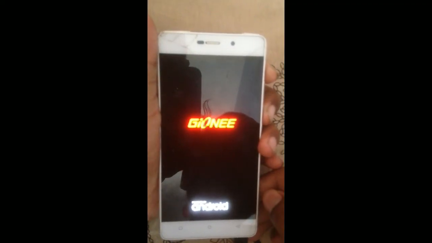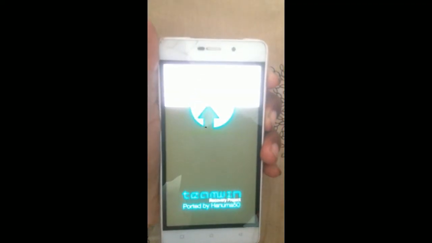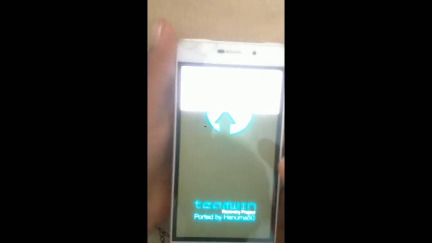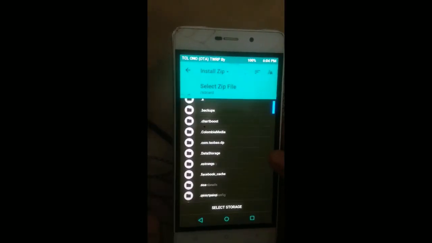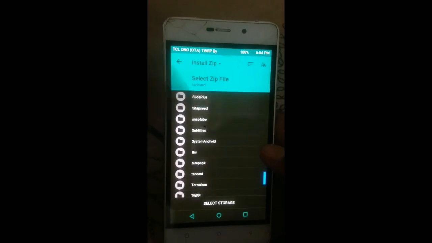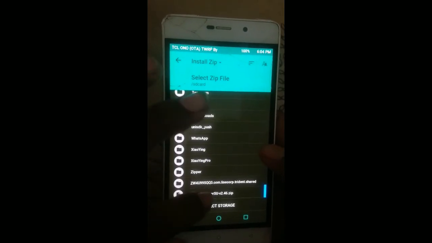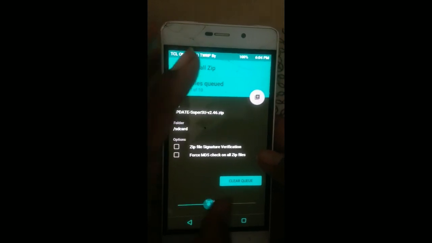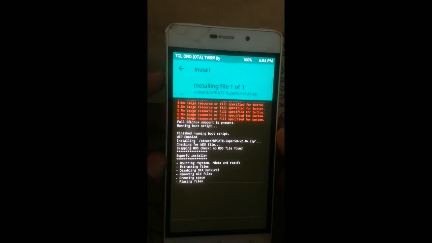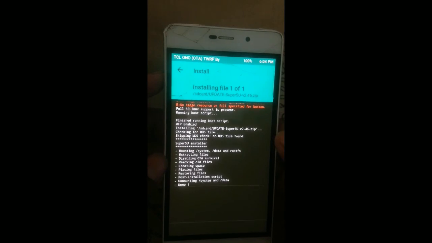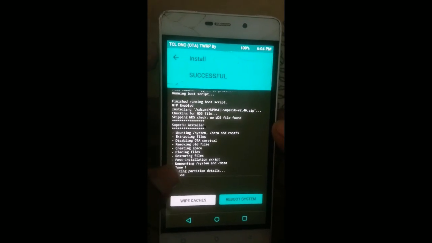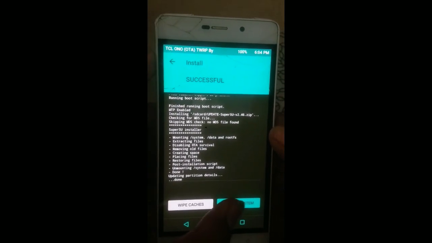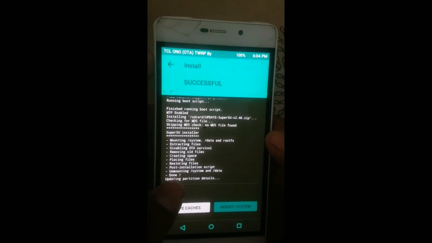Cross, and I have booted it into TWRP and it's been done. So here locate the root file and swipe to install. So swiping this will install your root and your phone will have root access. After this, tap on reboot system.